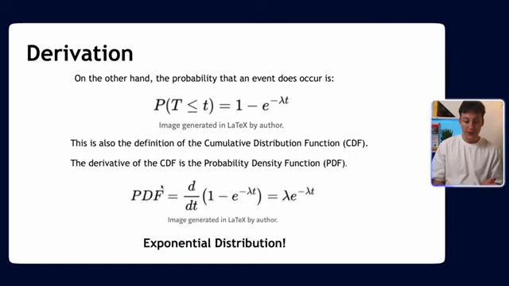And so by deriving it, what we get is the exponential distribution. We get lambda e to the minus lambda t. So there we go. We've derived the exponential distribution PDF from first principles from the Poisson distribution, and it was that easy. It took us like 4 or 5 equations. So it's really, really great.